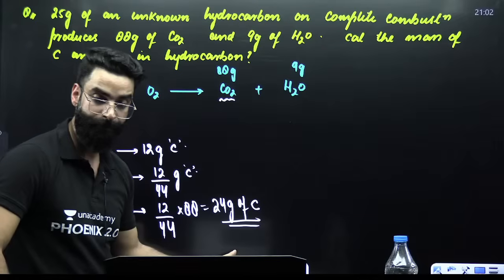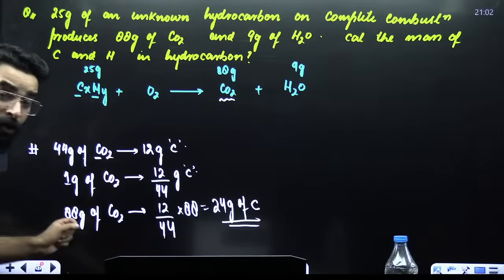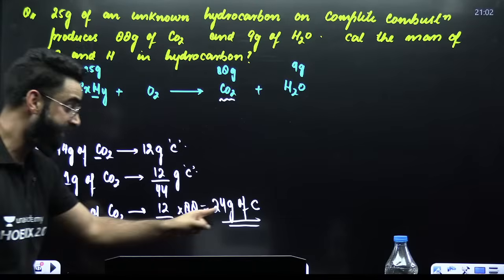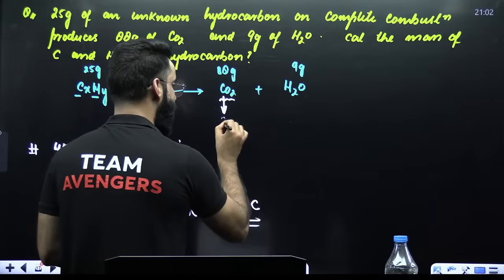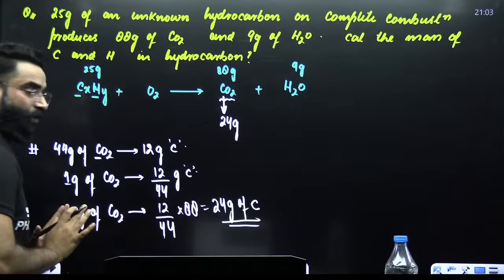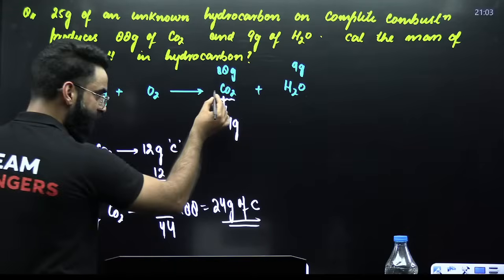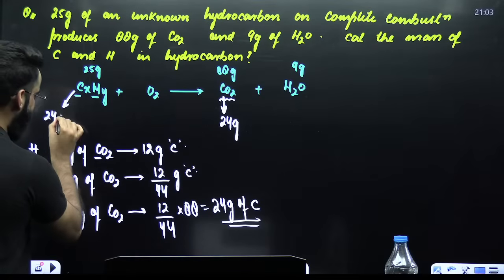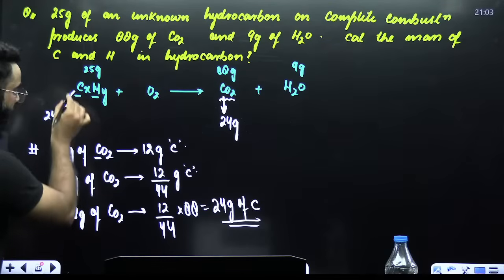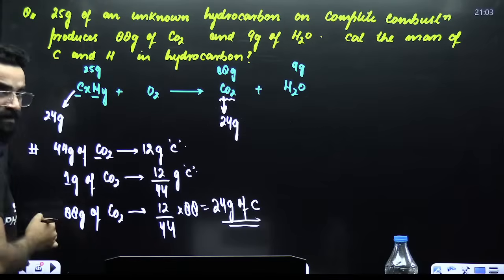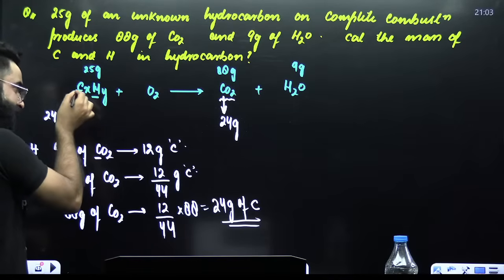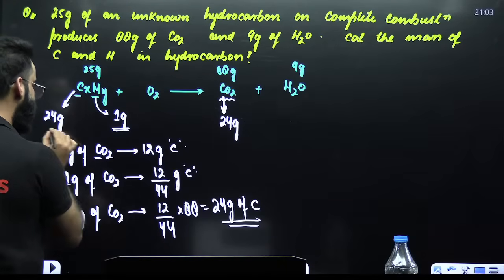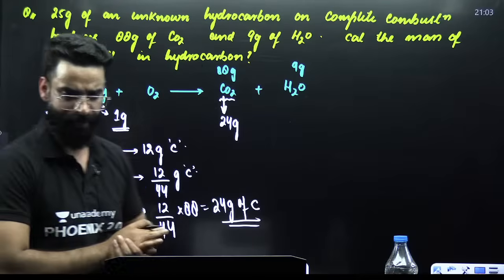So what you got to know, my dear students, is that 88 grams of carbon dioxide contains 24 grams of carbon. And I told you, the mass of carbon in carbon dioxide is equal to the mass of carbon in the hydrocarbon. So this hydrocarbon contains 24 grams of carbon. Now, what is the mass of the entire hydrocarbon? 25 grams. Out of 25 grams of hydrocarbon, there are 24 grams of carbon. That means 1 gram will be the mass of hydrogen. These were the two things which you were supposed to calculate.